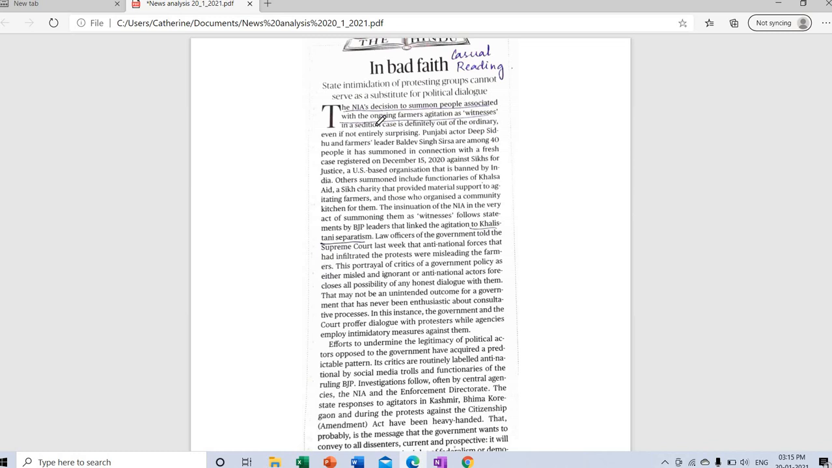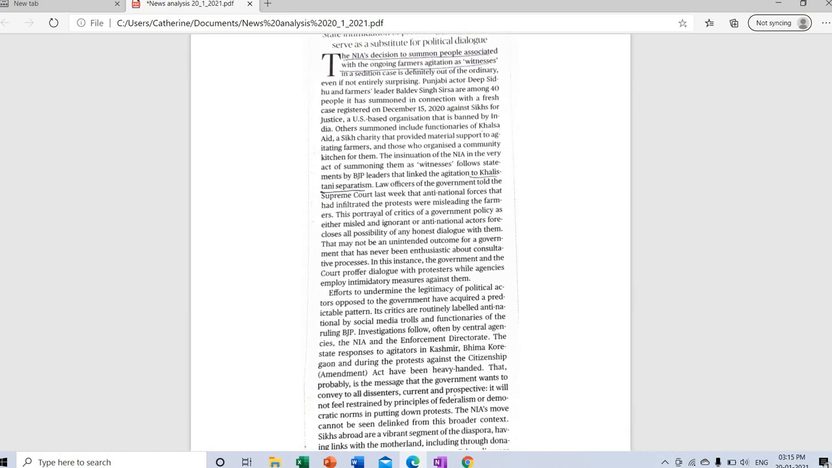In Bad Faith, again, give it a casual reading, because this is more related to the politics part of it, which is not necessary for your preparations.